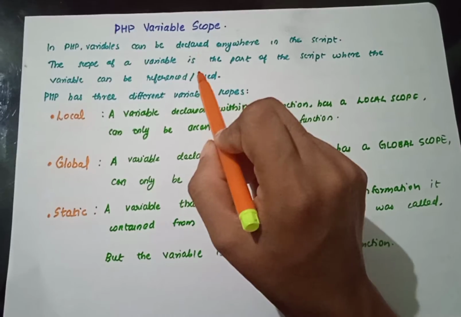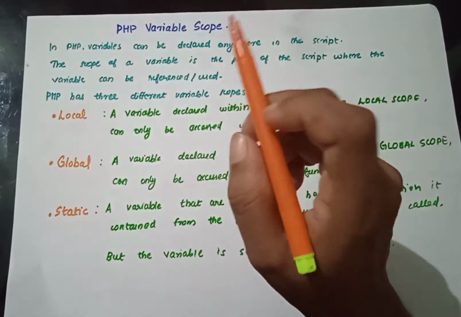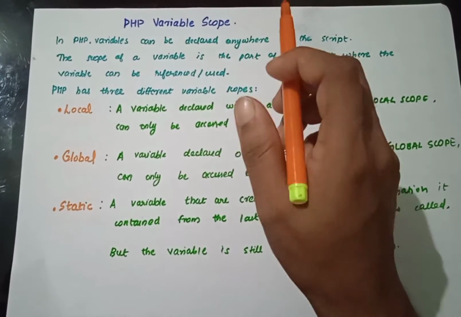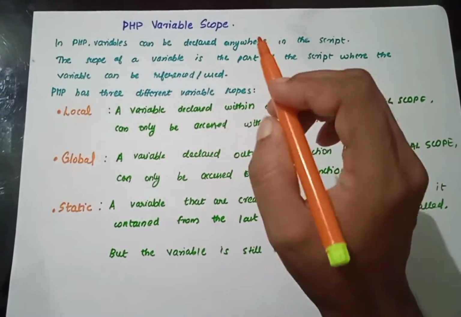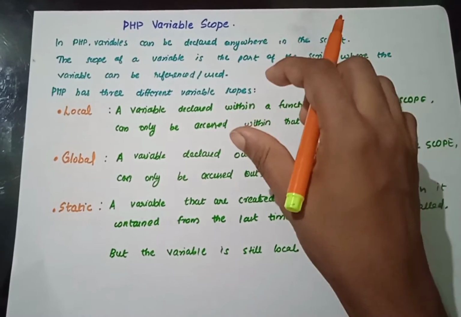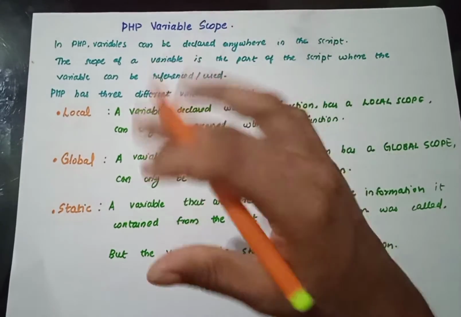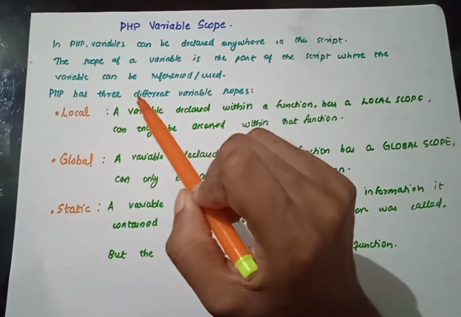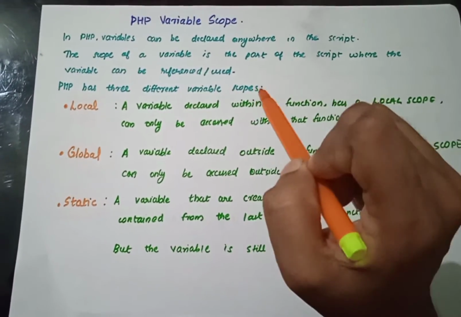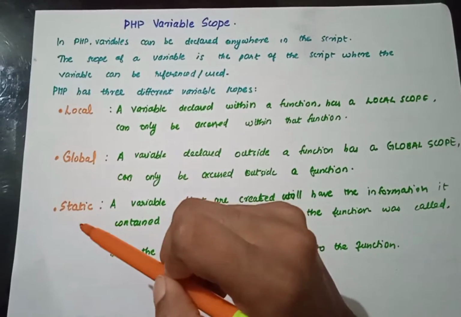That is the thing you must always think about when you refer to or declare a variable. Will this work for every case, or is it only for one case or one function? Is it still there, or can it work only there or beyond that scope? That's the thing. So PHP has three different variable scopes. That's an important thing. There are three different ways: local, global and static.